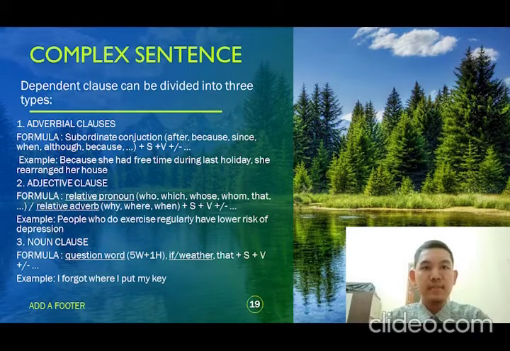And the third type is the noun clause, and the formula is question word (5W plus 1H) plus subject plus verb. And the example is: I forgot where I put my key.